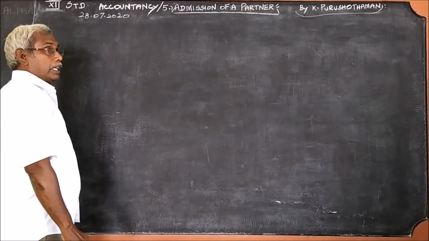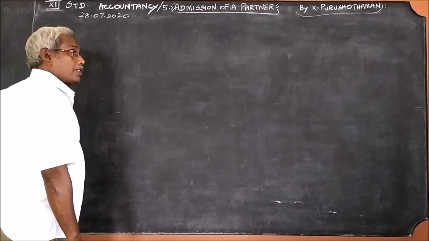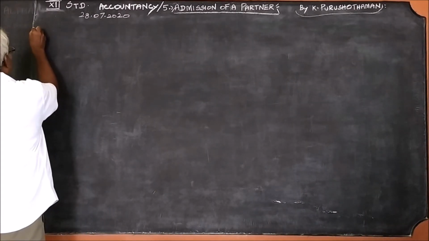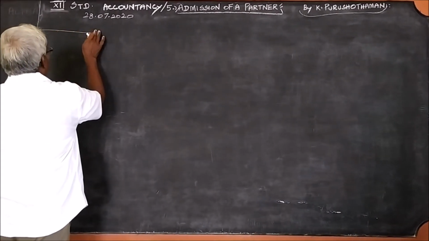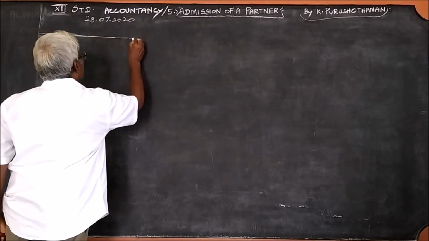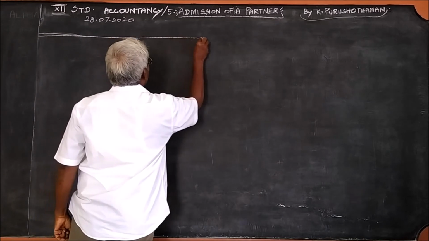The third part of the problem is the balance sheet. The balance sheet we have seen already in 11th standard under final accounts.